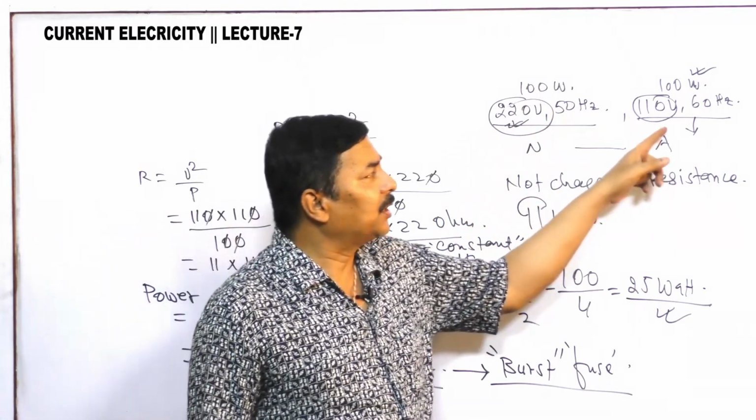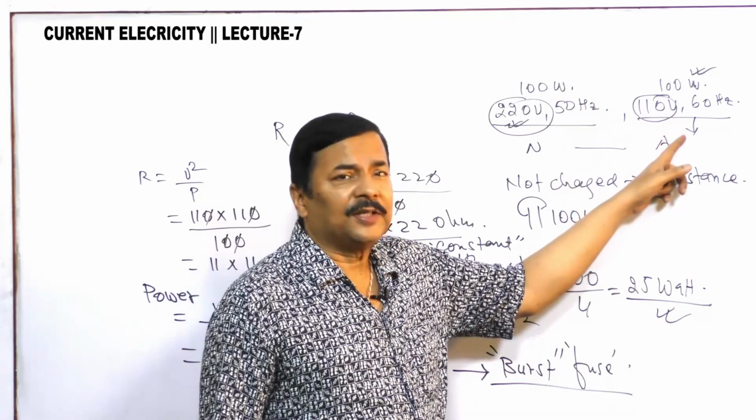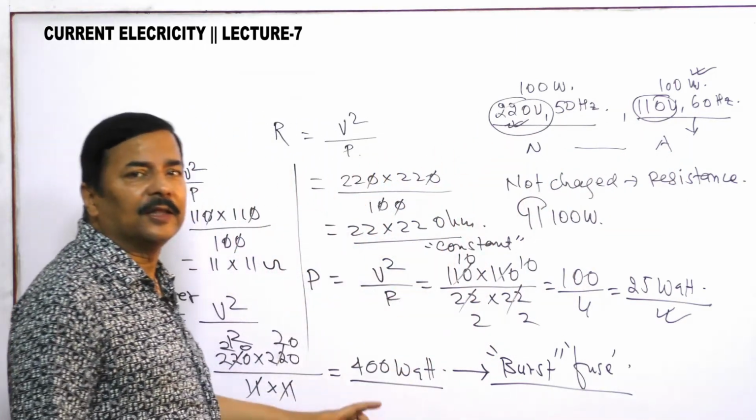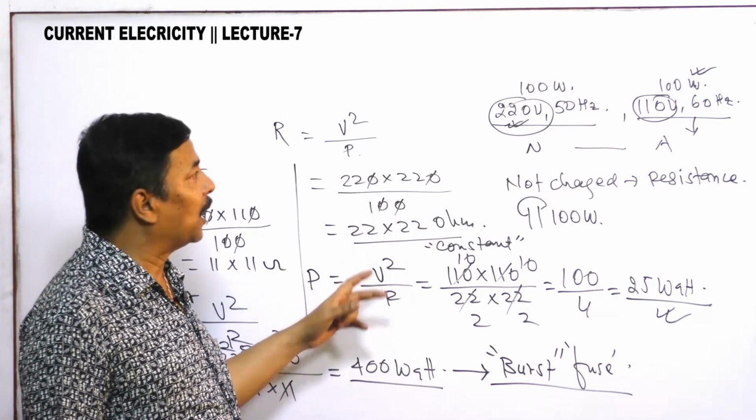and I am using it on another rating, and the result is what you have seen. So this thing should be clearly understood in your mind.